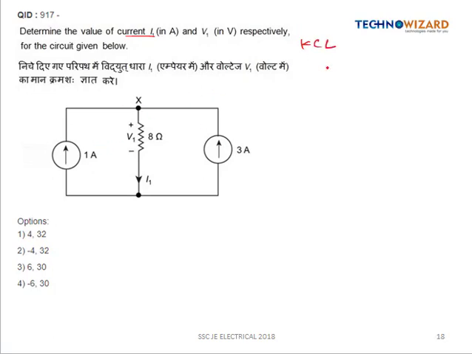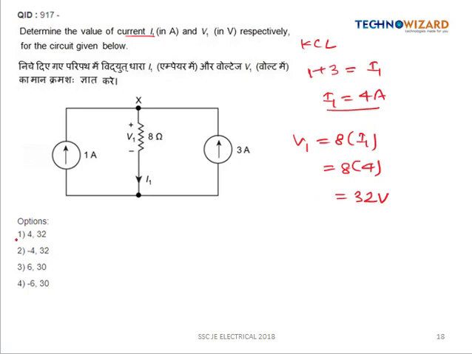Sum of incoming current, that is 1 plus 3, will be equal to outgoing current I1. So I1 value is 4 ampere. So the current is flowing like this. So V1 value will be equal to 8 into I1, which is 8 into 4 is 32 volt. So option A is the right answer.